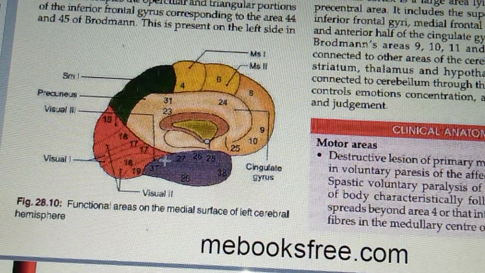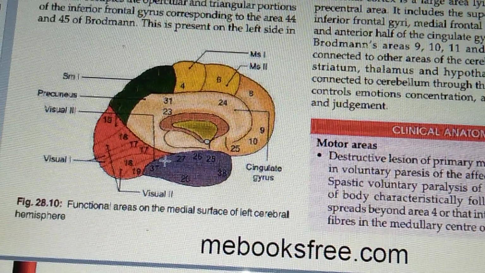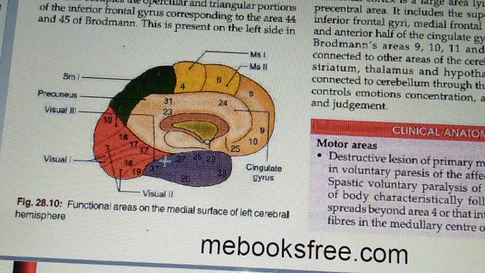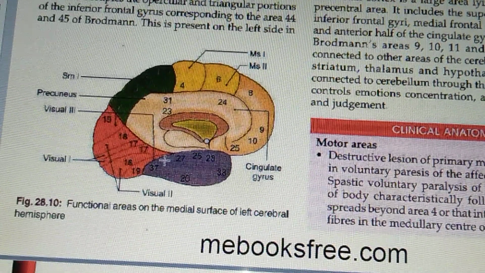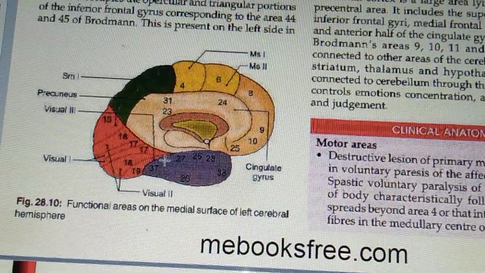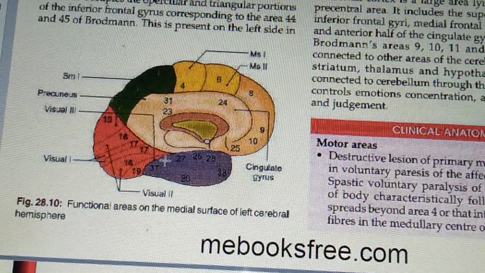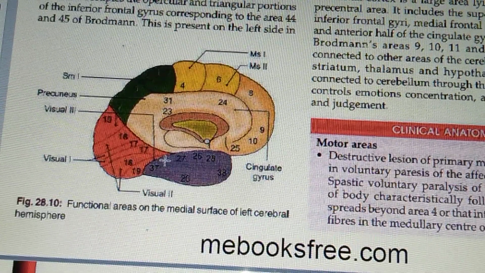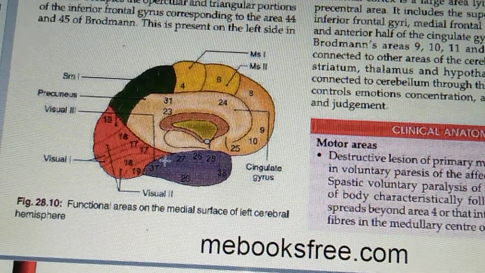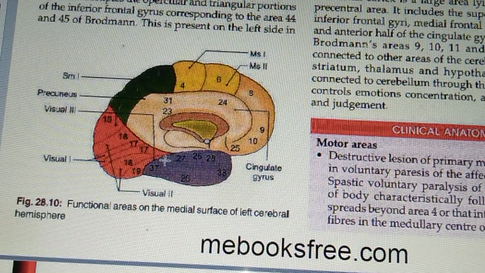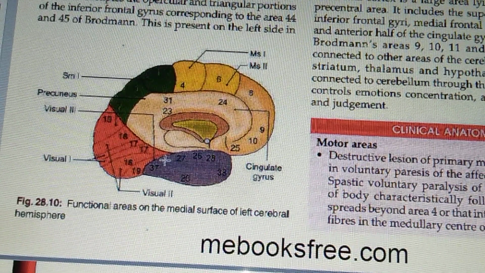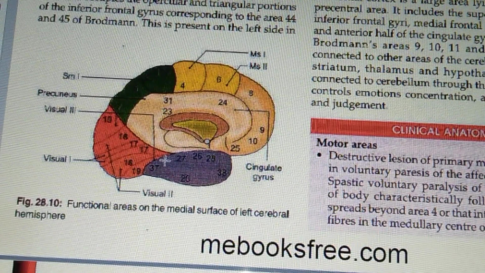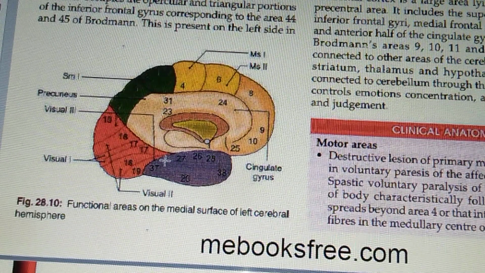The visual area is also called the striate area because the cortex here contains the line of Gennari, which is just visible to the unaided eye, right? Now, what is this line of Gennari? It is a band of myelinated axons that run parallel to the surface of the cerebral cortex on the banks of the calcarine fissure in the occipital lobe. And this formation is visible with the naked eye as a white strip running through the cortical grey matter, and so it is called the line of Gennari.